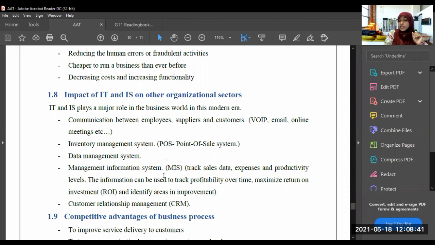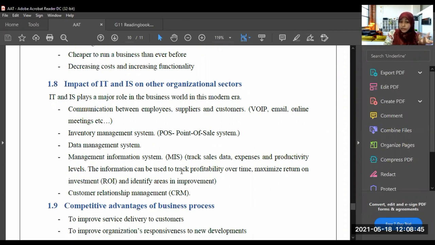Management information system, MIS. What is a management information system? Like tracking sales data, expenses and productivity level. The information can be used to track profitability over time, maximizing return on investment or ROI, and identify areas of improvement.